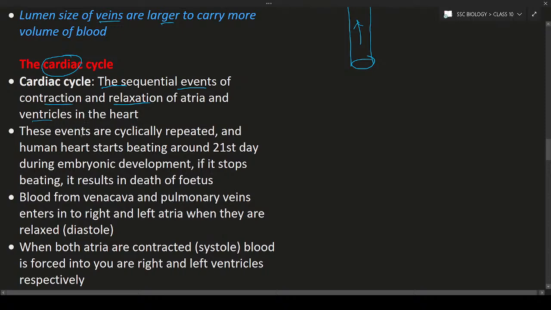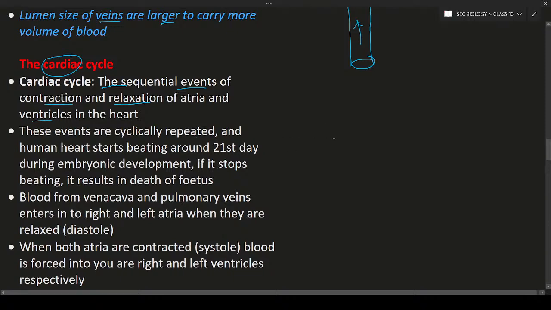That is known as the cardiac cycle. And here the events are cyclically repeated. What is known as cyclical repetition? Contraction, relaxation, contraction, relaxation, contraction, relaxation, and so on. Such contraction and relaxation that repeats cyclically is known as the cardiac cycle.